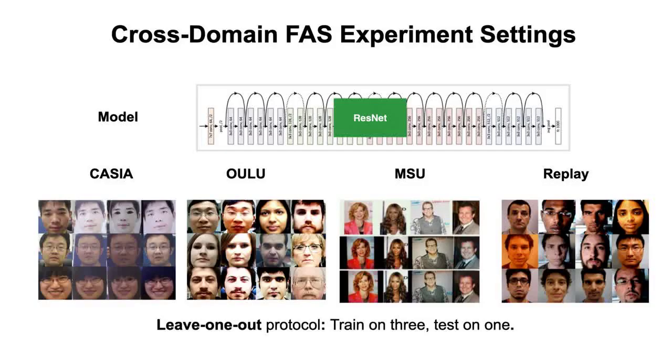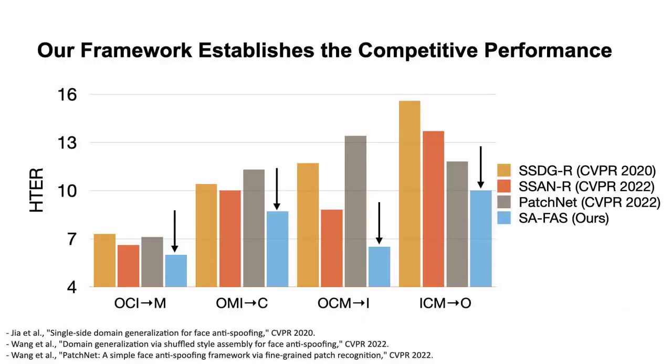Now we present our experimental results. We use ResNet-18 as backbone and evaluate on 4 widely used datasets: OULU, CASIA, Replay, and MSU. Following prior works, we treat each dataset as one domain and apply the leave-one-out test protocol to evaluate their cross-domain generalization. We compare the most recent baseline methods in the chart. Our method SA-FAS outperforms the rivals by a significant margin on cross-domain FAS benchmarks.